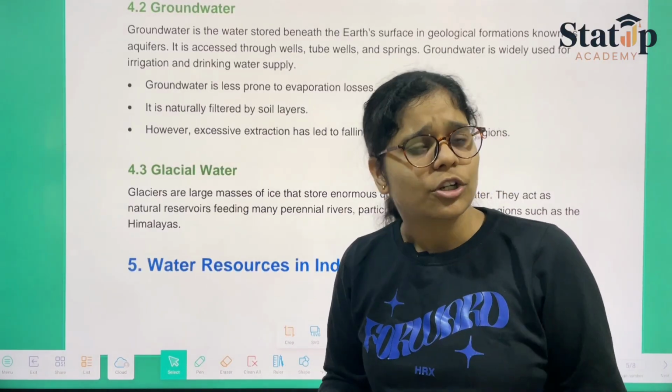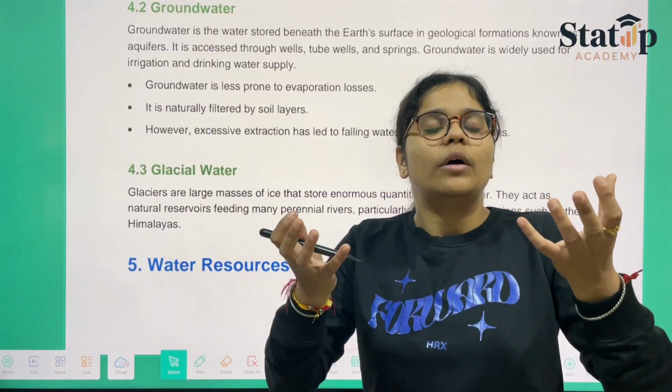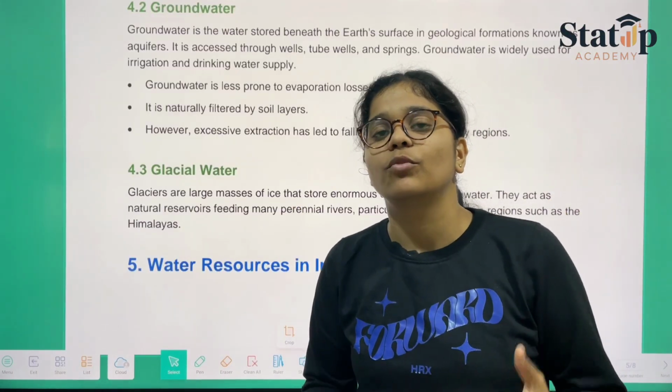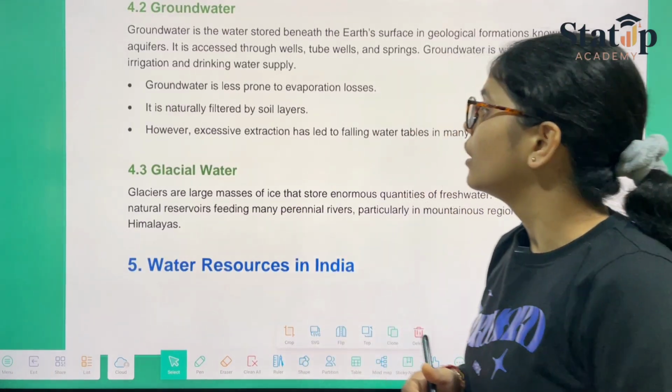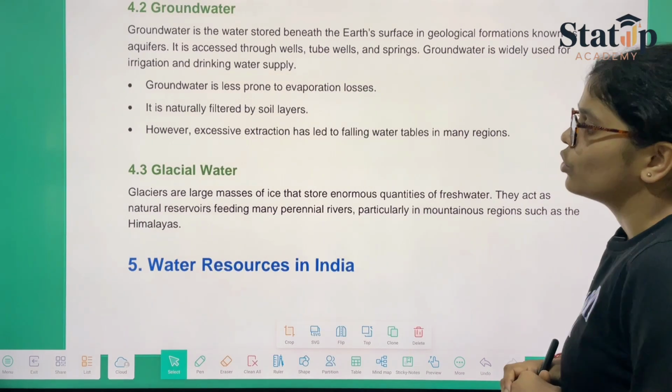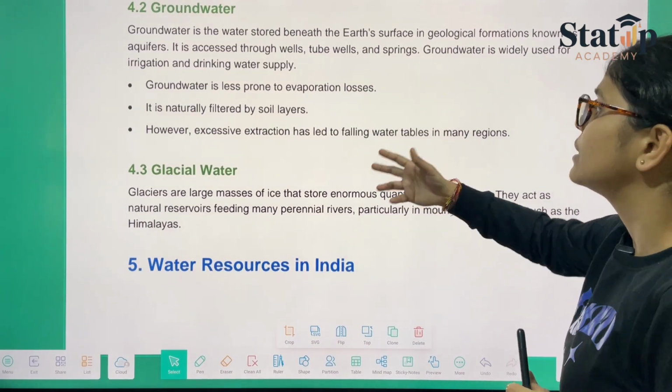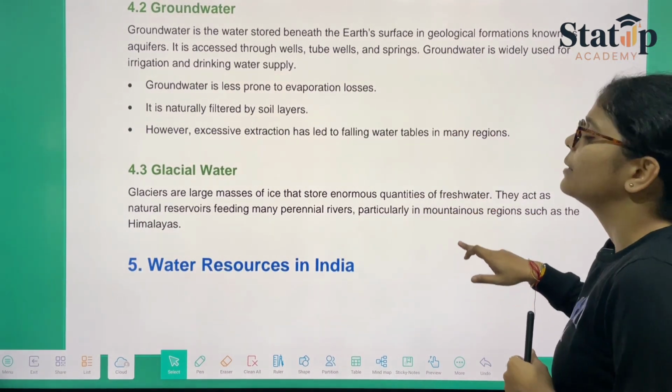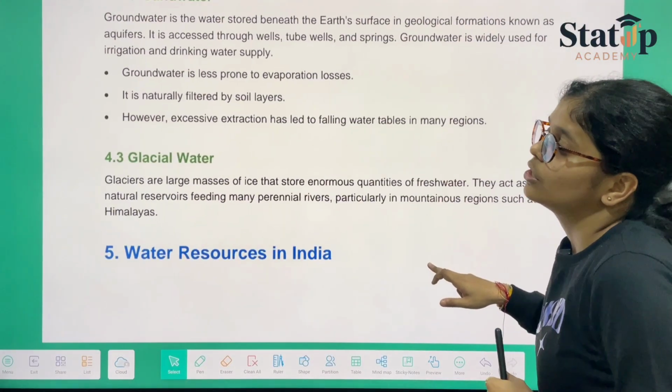And if they try to reach as well, there is no space for water to form vapors. It is naturally filtered by soil layers. However, excess extraction has led to falling water tables in many regions. Then we have the glacier water.